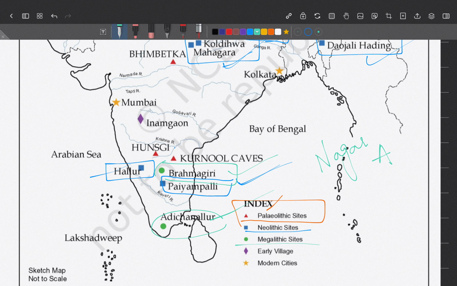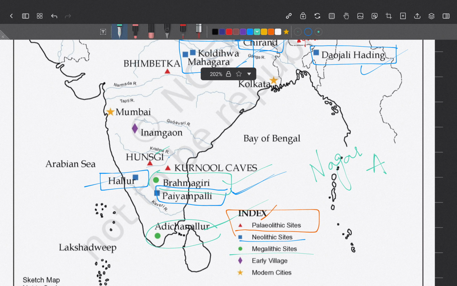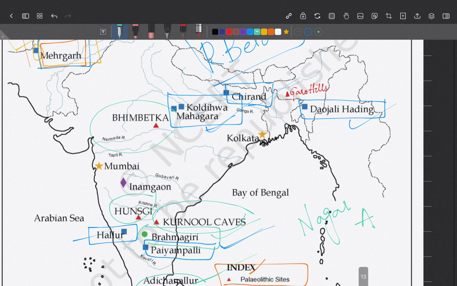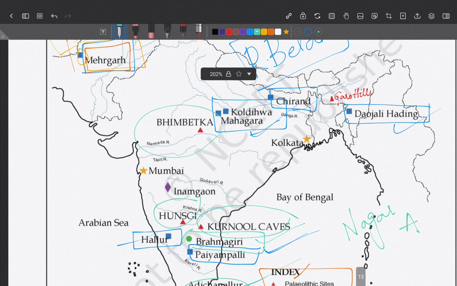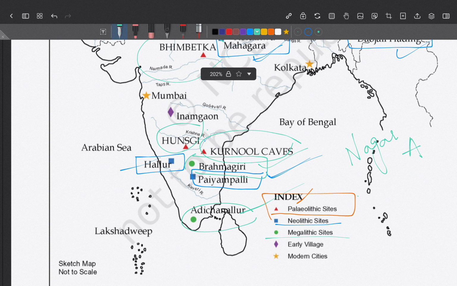Okay, quick recap again. Paleolithic sites where we found them: Bhimbetka, Hunsgi and Kurnool caves. In South India, in Karnataka we have Hunsgi, in Andhra Pradesh we have Kurnool caves, in Madhya Pradesh we have Bhimbetka. Then Neolithic sites: Hallur, Paiyampalli in South India, Koldihwa, Mahagara opposite to the river Belan in central India, then Chirand in Bihar, Daojali Hading in northeast India, and Burzahom, Merghar in north India. Then we have megalithic sites: Brahmagiri and Adichanallur.